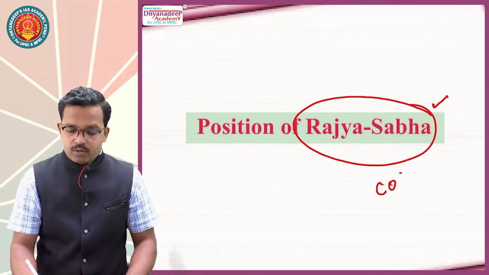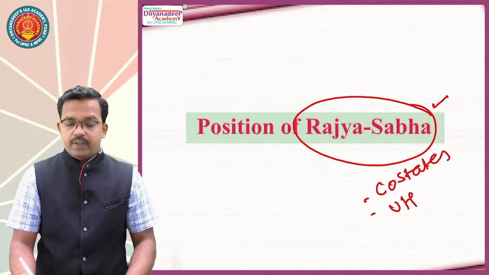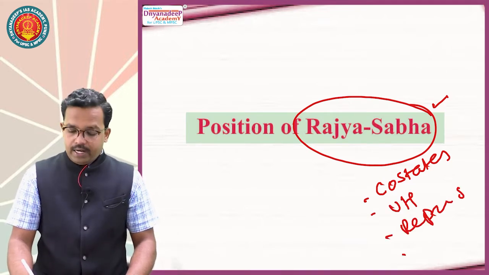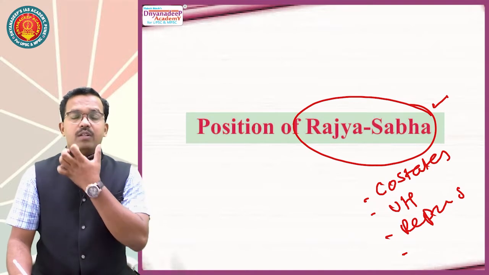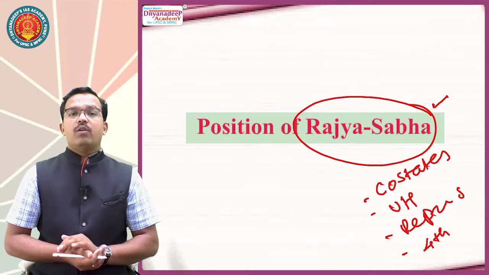It is also called the Council of States. First point, it is the upper house of the Indian Parliament. It is representative of the states, and allocation of seats to various states in Rajya Sabha is given in the 4th schedule of the Indian Constitution.